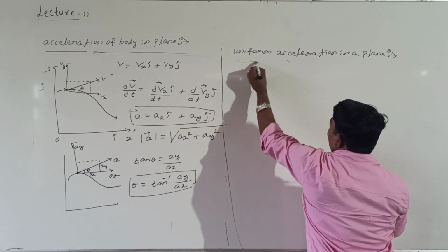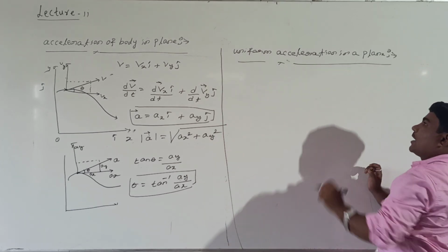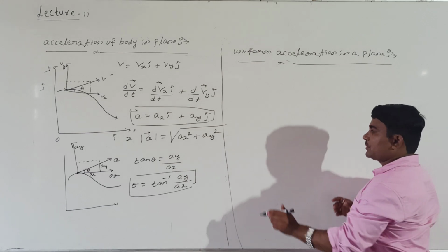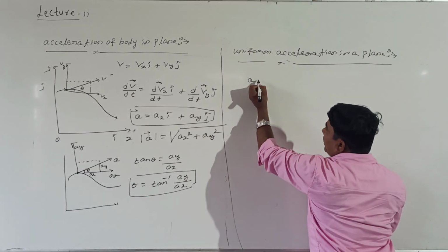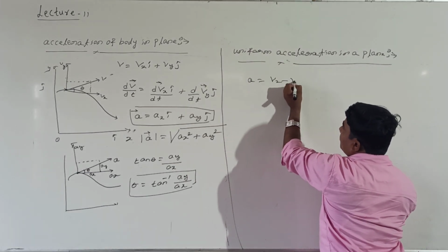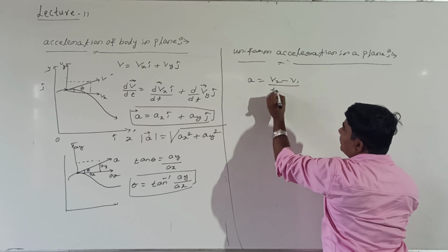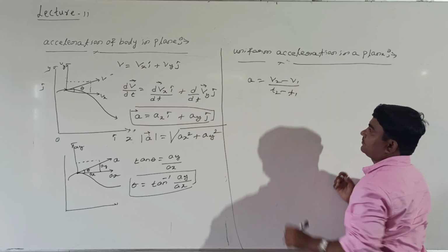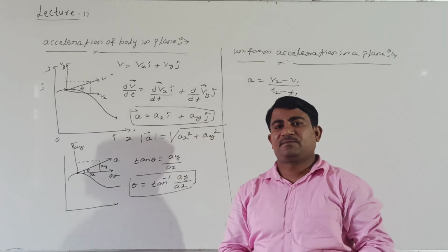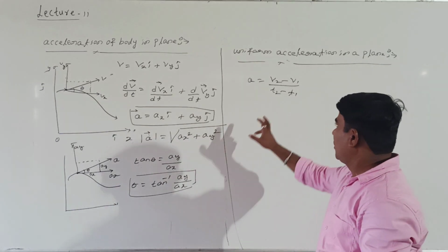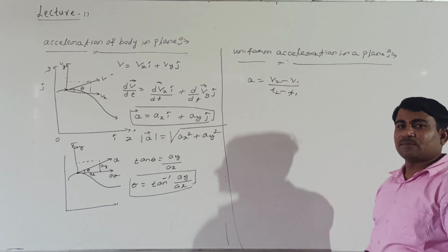Look at it actually. How to represent uniform acceleration? Uniform acceleration means the change in velocity of the body remains the same. That we are calling uniform acceleration, change in velocity by time, correct?